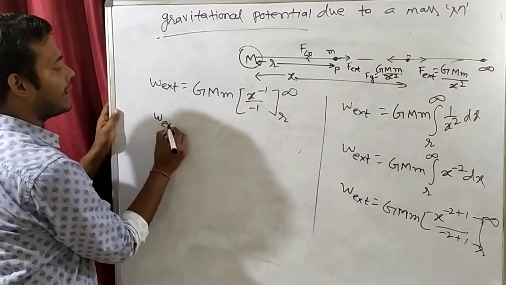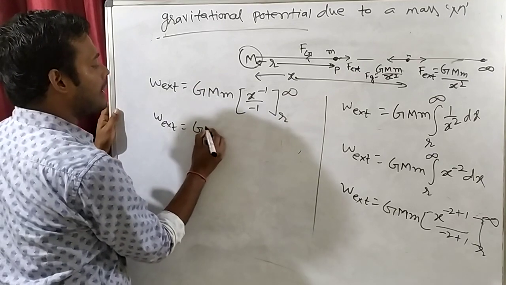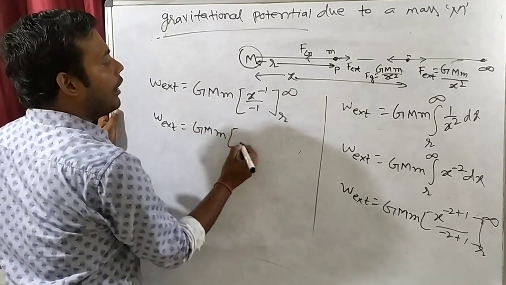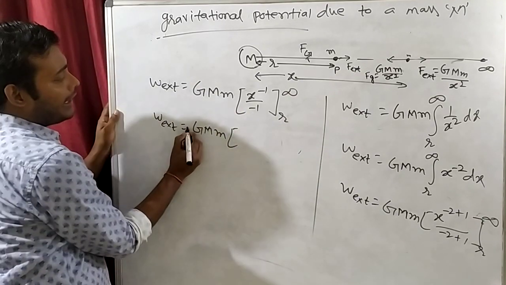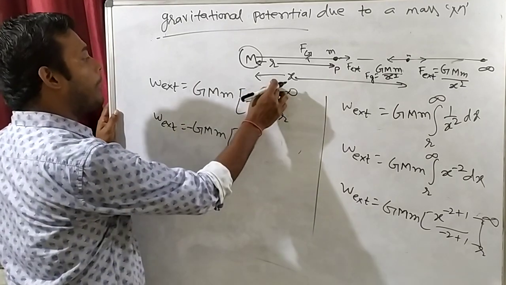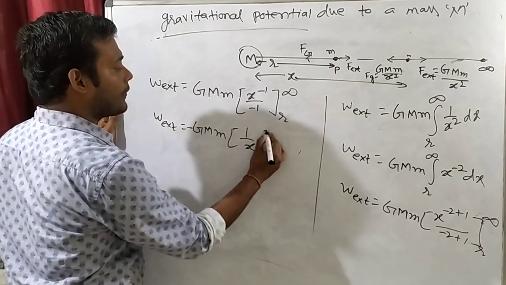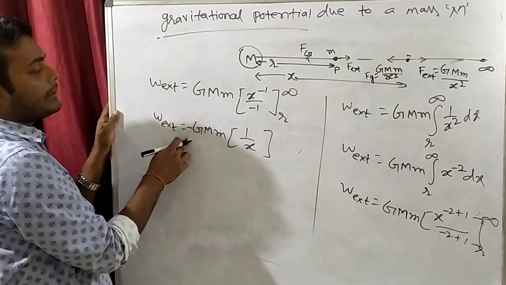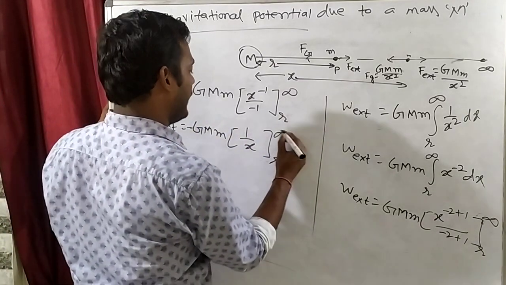So work done by external is equal to capital G, capital M, small m, and this minus I am taking outside. So this x to the power minus 1 will be 1 by x, and this minus 1 I am taking outside. This will be r to infinity.